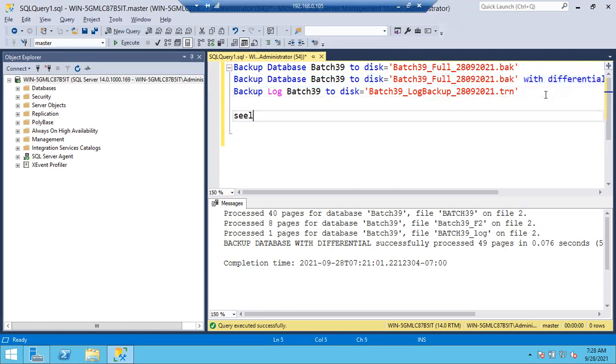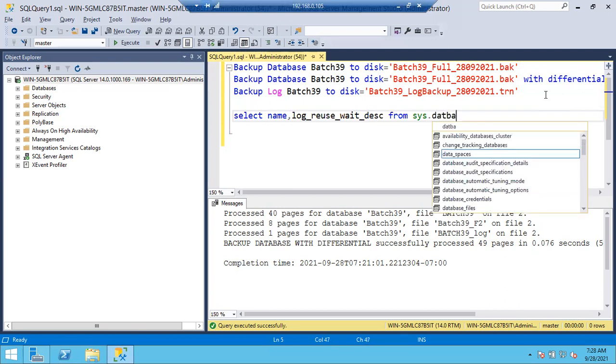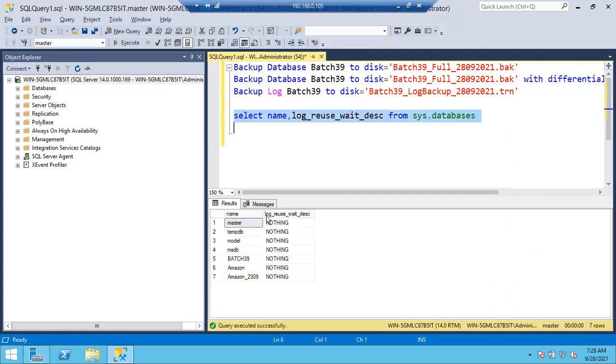You have to run this query: select name, log_reuse_wait_desc from sys.databases. Here it will show you the reason why the log file is not truncating. In all the cases here, it is showing nothing, which means there is no issue with the log file.